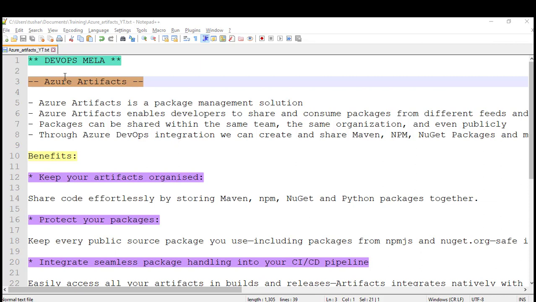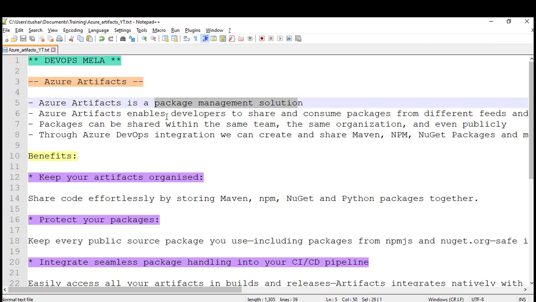In this video tutorial we'll talk about Azure Artifacts. What exactly is Azure Artifacts? It's a package management solution. It enables developers to share and consume packages from different feeds and public registries. These packages can be shared within the team, and we'll see how we can do that within the same organization or publicly. Through Azure DevOps integration, we can create and share Maven, npm, and NuGet packages.